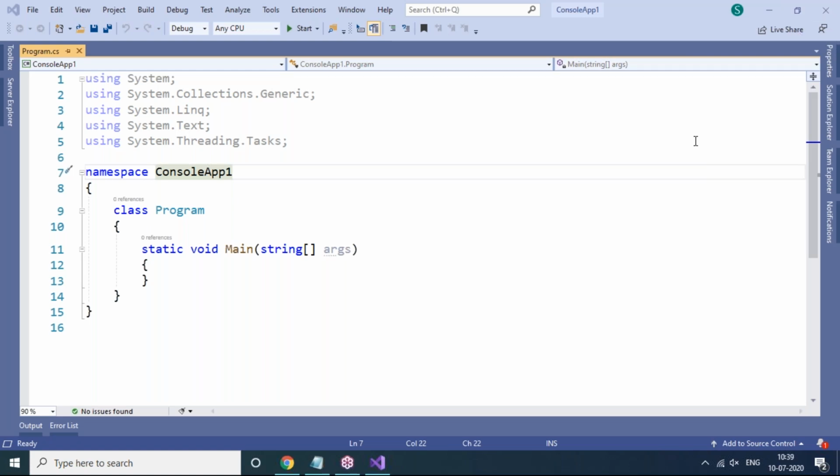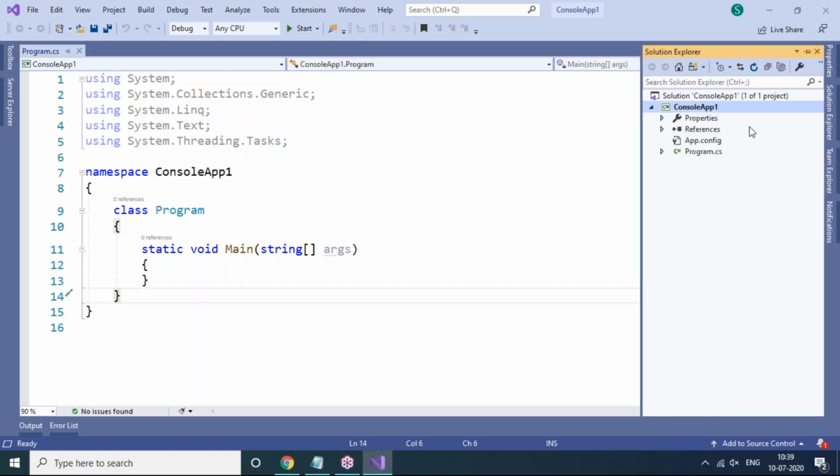But observe here, on the right hand side, you have Solution Explorer. You just click over there. Your solution name is ConsoleApp1. In this solution, this is your project name, and Program.cs will be there. Program is a class name. By default, one class will come, that is Program. The first time it will come with this name. Next time when we add classes, you can change the class names as you wish. And .cs is the extension of C#.NET. Here we are choosing a C#.NET program. That's why .cs is there. And if we choose the VB programming language, then a .vb file will be present here.